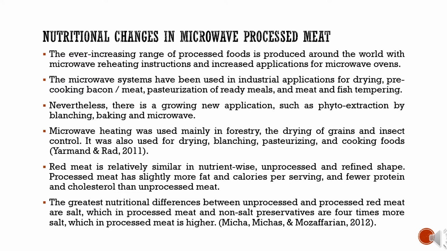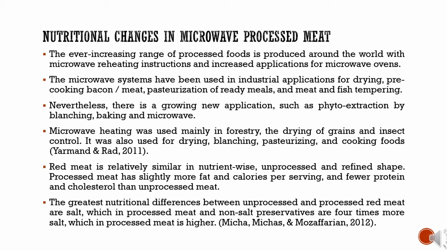Nevertheless, there is a growing new application such as phytoextraction by blanching, baking, and microwave. Microwave heating was used mainly in the forestry, the drying of grains, and insect control. It was also used for drying, blanching, pasteurizing, and cooking foods.